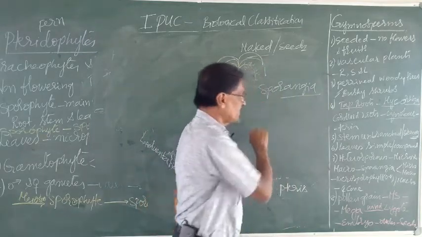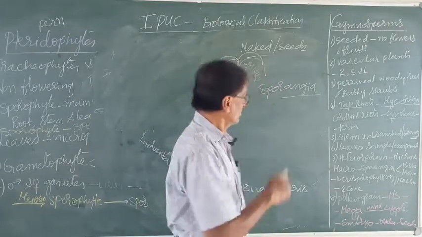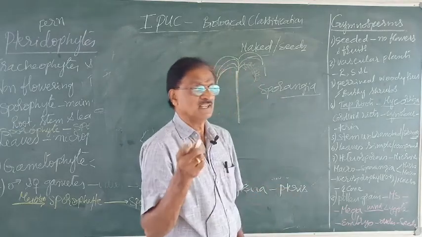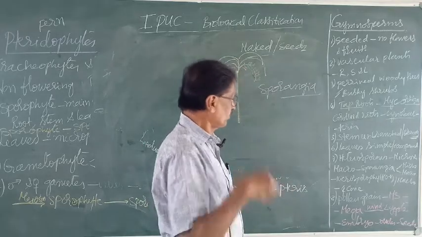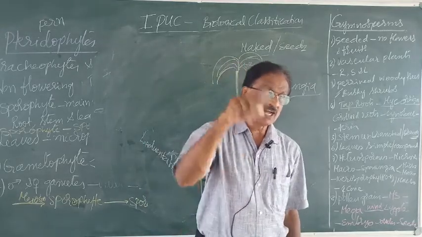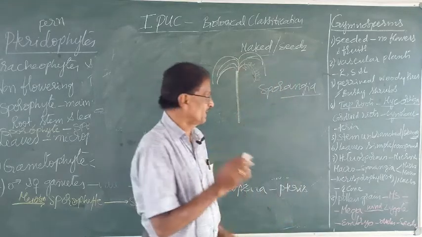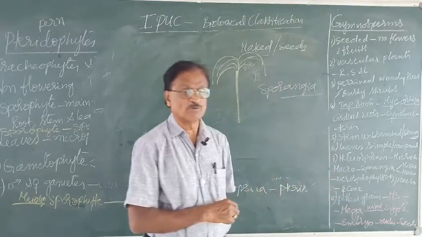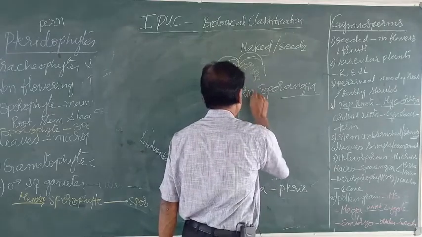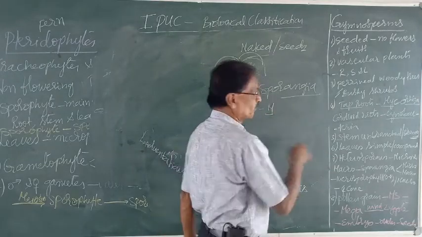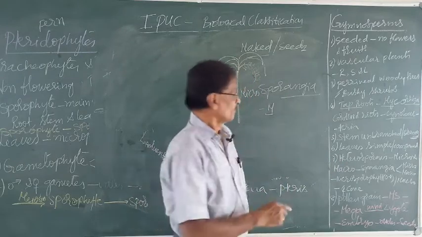These sporangia are of two types based upon the size: microsporangia and macrosporangia or megasporangia. These microsporangia and megasporangia are found in a mass of leaves by name microsporophyll and macrosporophyll. Microsporangia are found in microsporophyll, which later organize into a male cone.